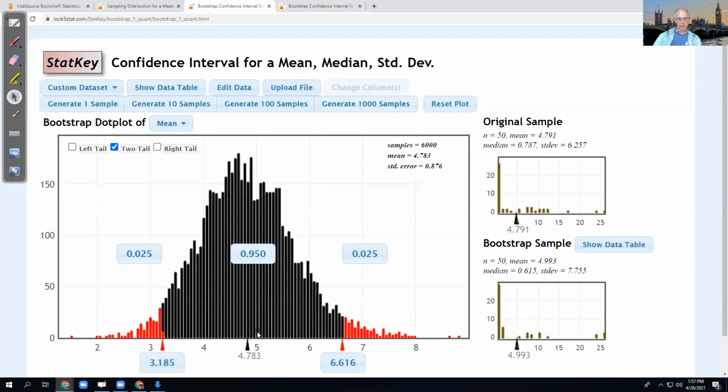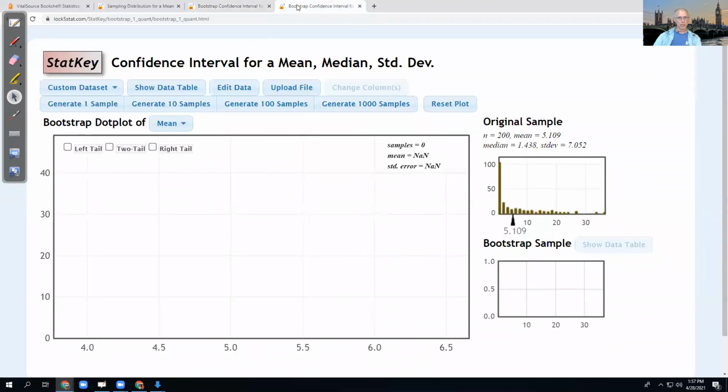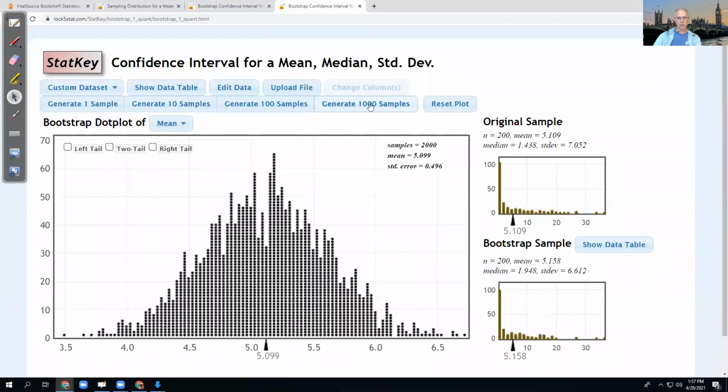There's another 95% confidence interval. Notice it's similar but different than last time. And again, because of sampling variability, every time you run these simulations in StatKey, answers are going to be a little bit different than last time. And in the homework problems, I try to take that into account. It's a little challenging. So let's generate thousands of samples.